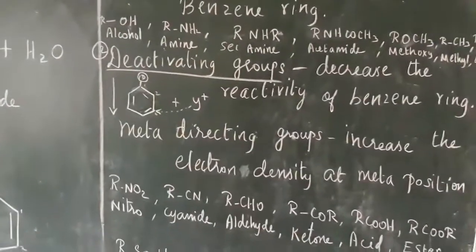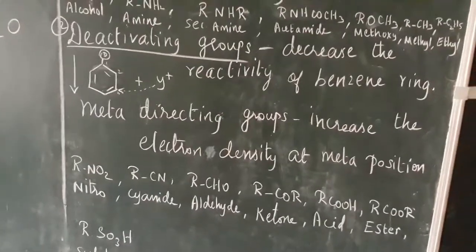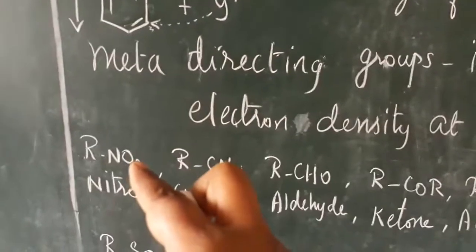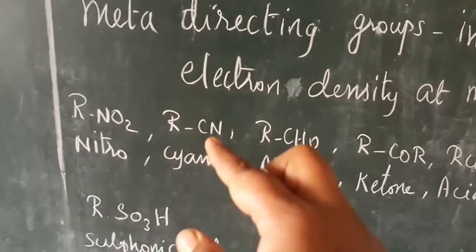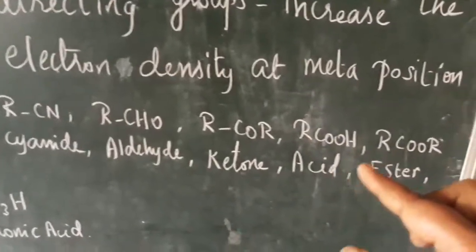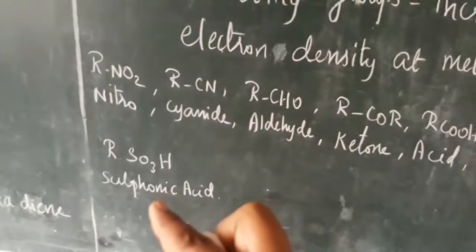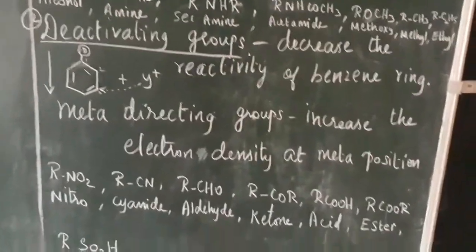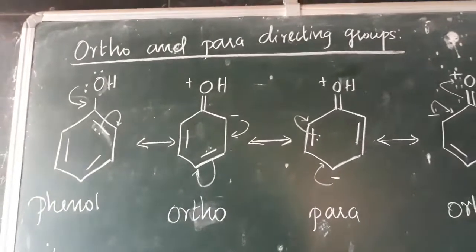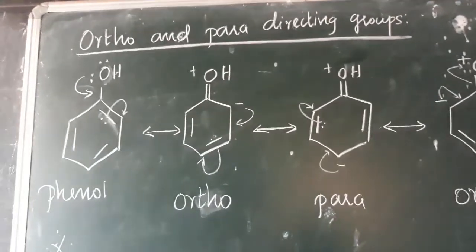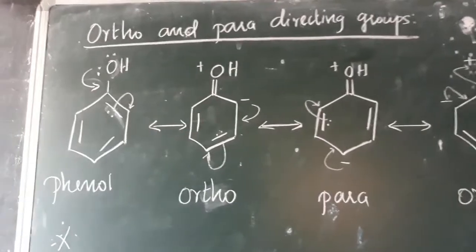Deactivating groups are called meta directing groups. For example, NO2 (nitro), cyanide, aldehyde, ketone, acid, ester, and sulfonic acid. These are all called deactivating groups. Now we are going to see the explanation for ortho-para directing groups. Why are some groups ortho-para directing? Why are some groups meta-directing?